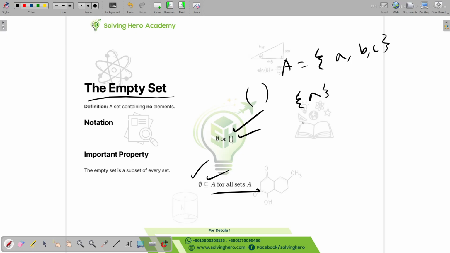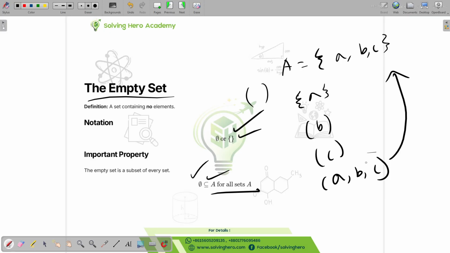Pretend they're curly brackets. The second subset will be b, the third subset will be c, the fourth subset will be a, b, c. The whole thing will also be a subset of itself, and there will also be an empty subset for this set. So the empty set will be a subset of every set.